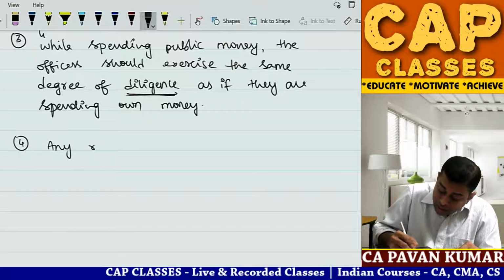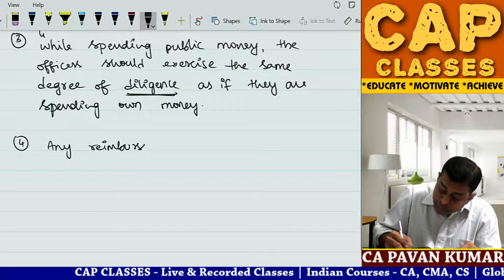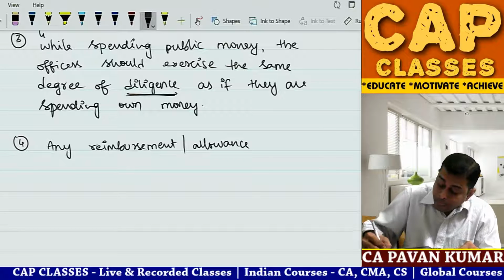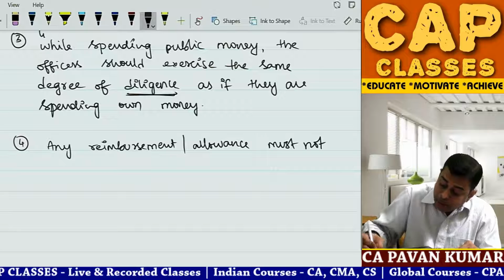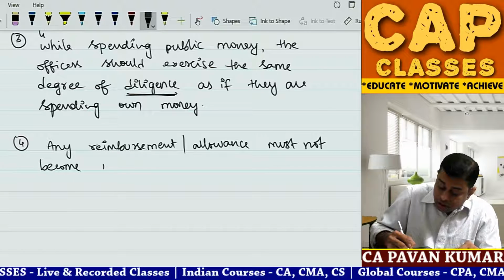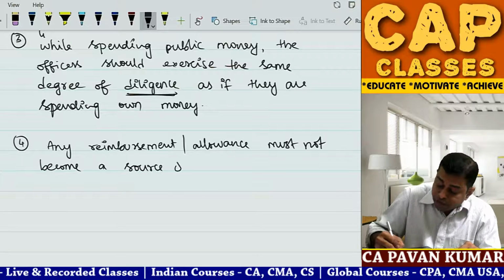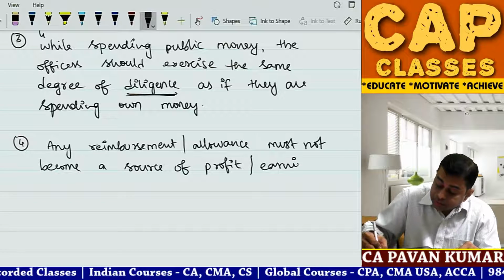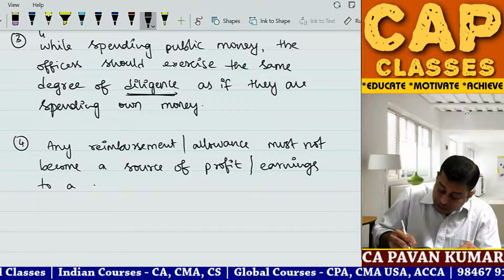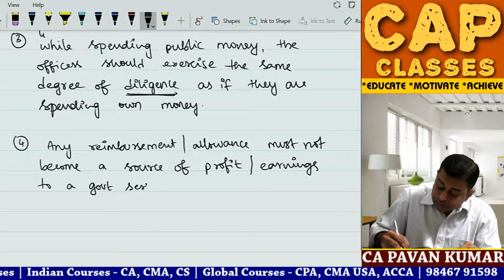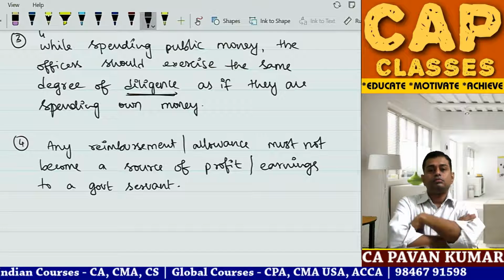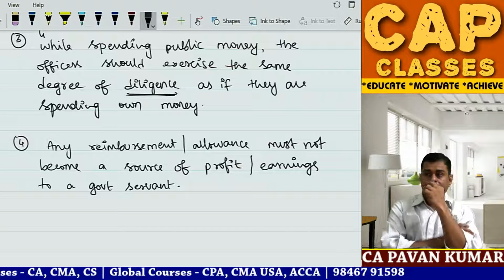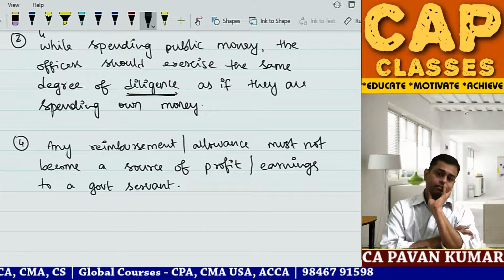4. Any reimbursement or allowance must not become a source of profit or earnings to a government servant. Any reimbursement or allowance must not become a source of profit or earnings to a government servant.